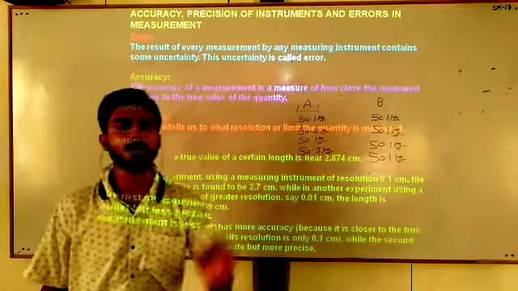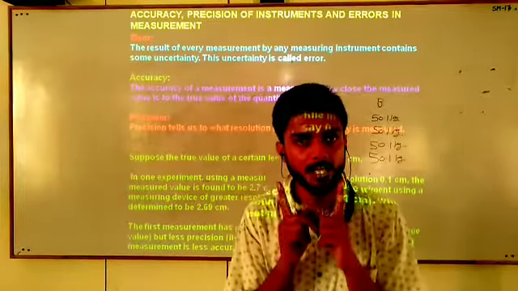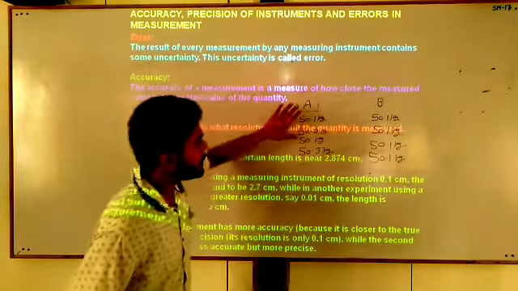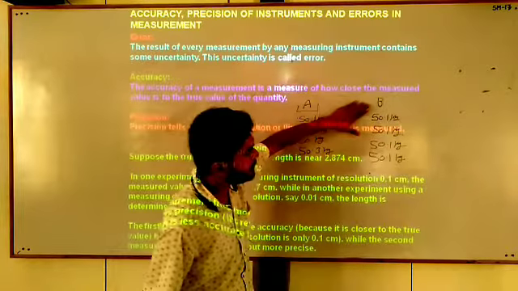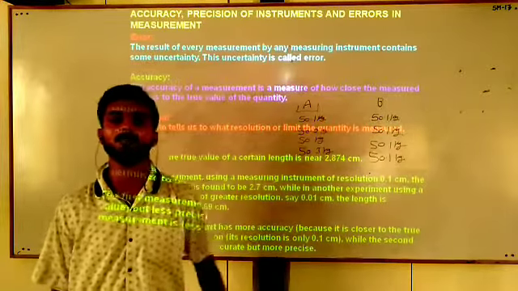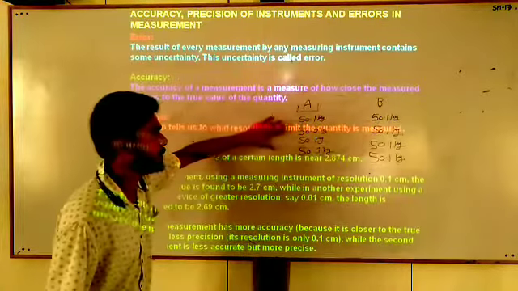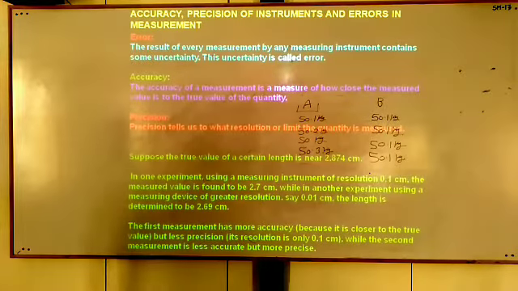This thing is called precision. Precision means the ability of any instrument to reproduce the same value. Machine A is not capable of reproducing the same value, but machine B is capable of reproducing the same value. We will say that machine B is highly precise in comparison to machine A. And this is precision.